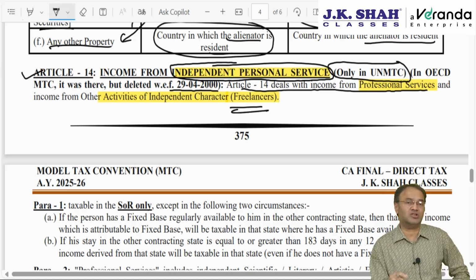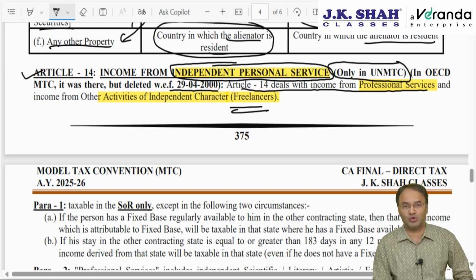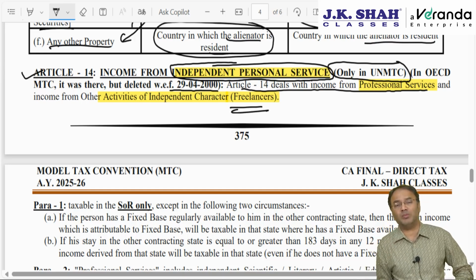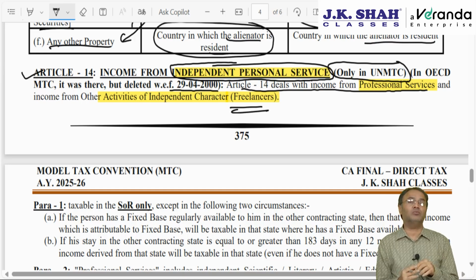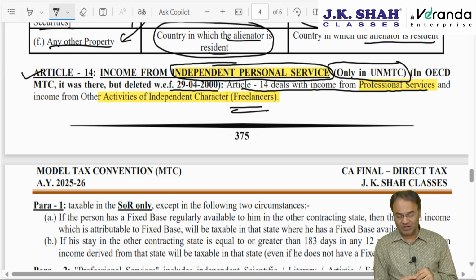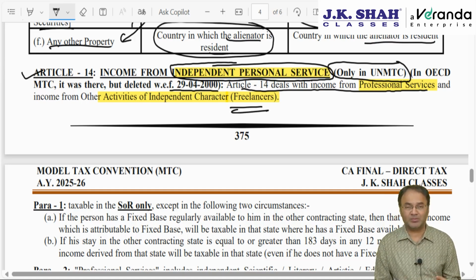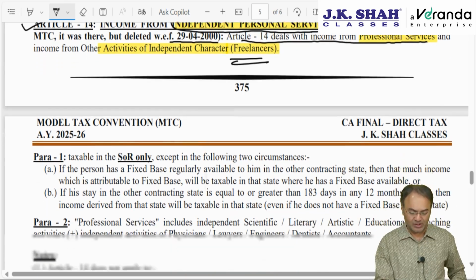However, there is a clarification that freelancers here would not include sportsmen or athletes, and will not include entertainers. Recently, the Coldplay band had come to India to perform. Those people will not be covered here. For them, there is a separate article, Article 17. Those pop singers, entertainers as we call them, or film artists, will be covered by Article 17. They will not fall under this article even if they are freelancers, stand-up comedians, singers, etc.